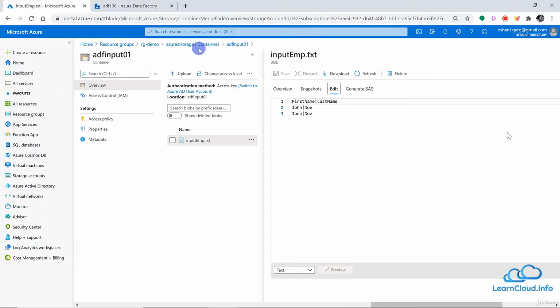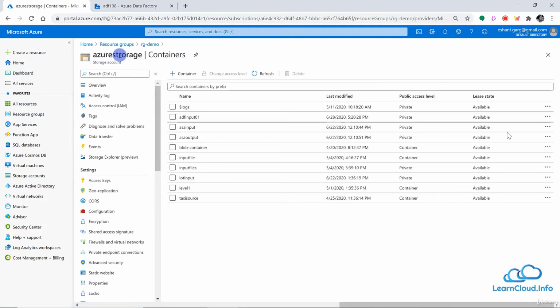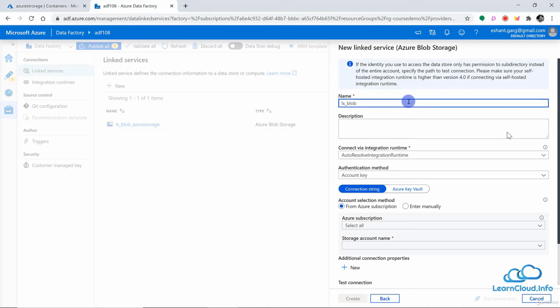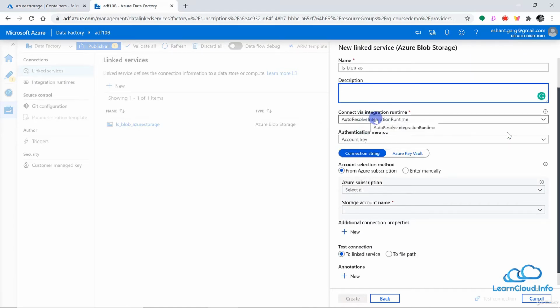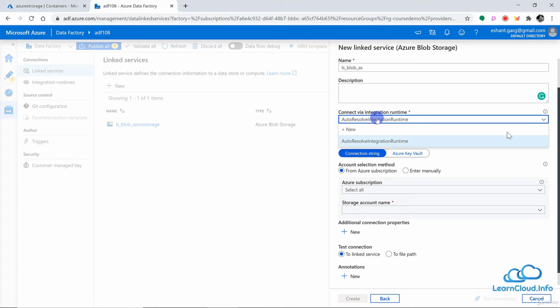So we are trying to connect with the Azure Storage account. So let me give the name here, Azure Storage. And then if you want, you can give some description of your linked service here. And then we need to connect with the integration runtime. By default, we have the auto resolve integration runtime. In this case, Azure figures out the best configuration for you to connect with this linked service. You don't have to do anything. This is the default one. And in an upcoming lesson, we are going to discuss all different kinds of integration runtime. But as of now, let's just choose the default one.